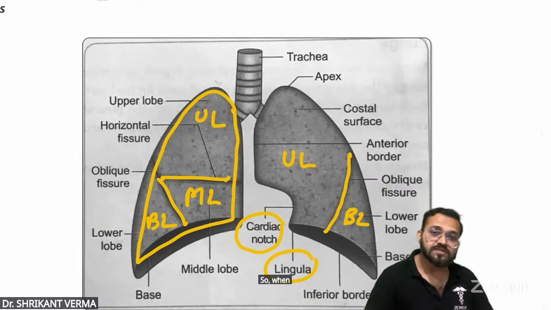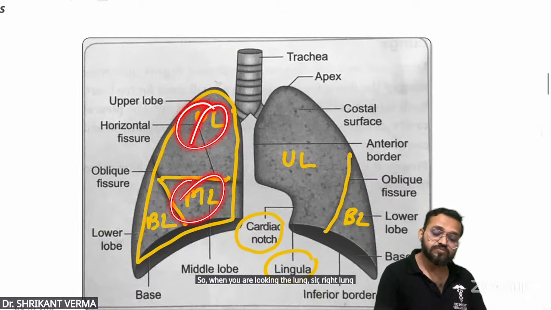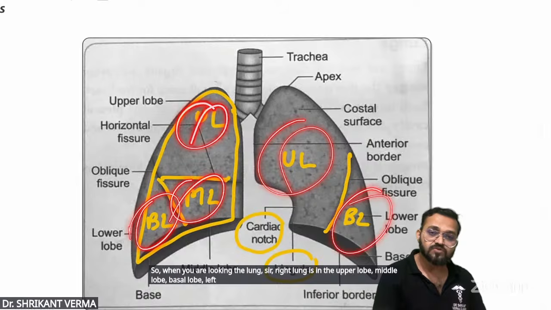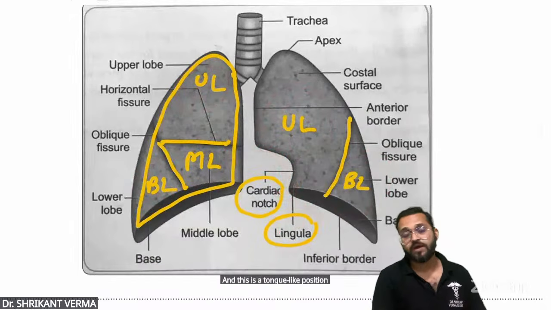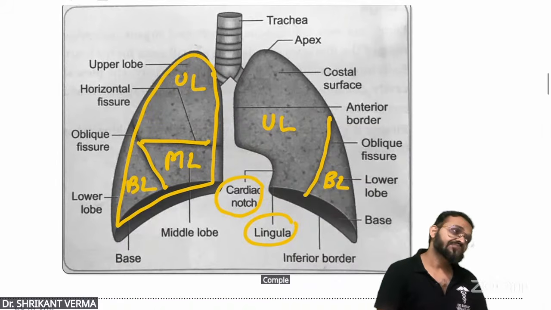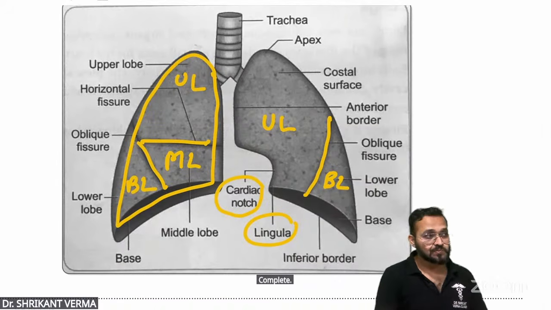And then you can see the lung portion. So when you are looking at the lung, right lung has the upper lobe, middle lobe, basal lobe. Left lung has the upper lobe and basal lobe. In the left lung, there is a cardiac notch, and there is a tongue-like portion which is the lingula. Complete. Okay.